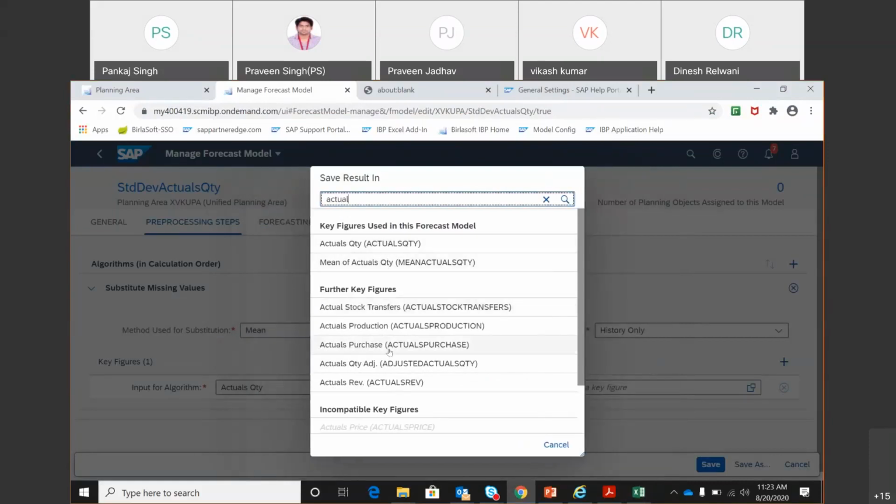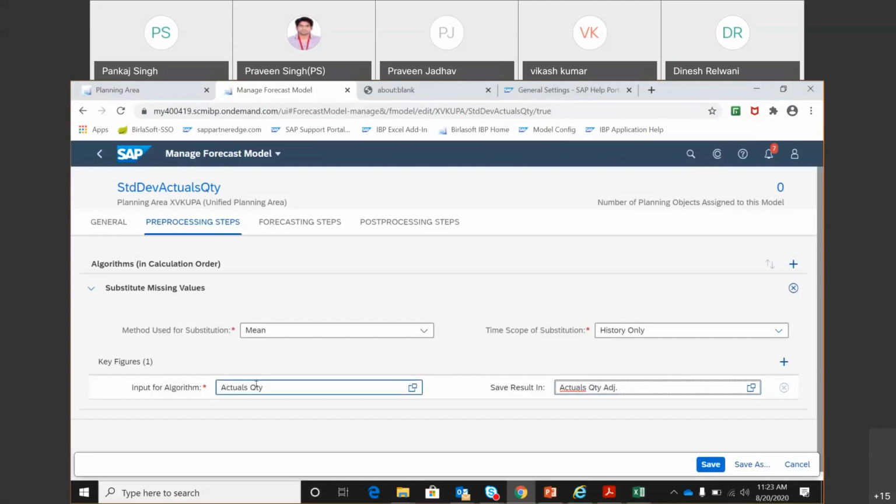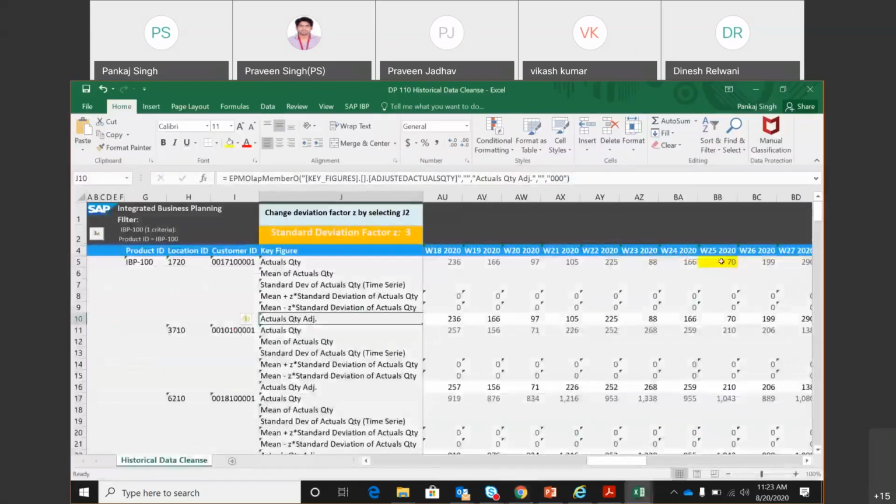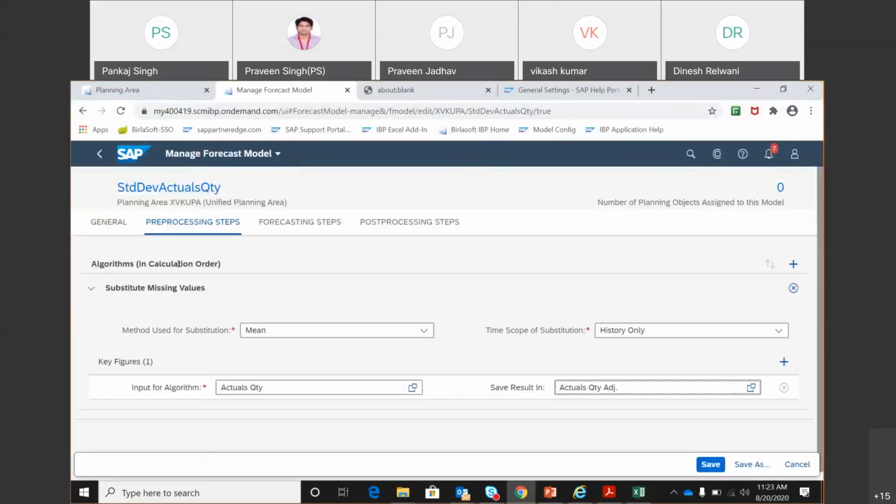Actual quantity adjusted. So what it means is that look at the actual quantity key figure, and if you find any week where the value is missing, calculate the mean of all other buckets' values and put that mean value in the actual quantity adjusted key figure in that bucket. So after we run it, we will still find that this bucket in the actual quantity key figure is still blank, but we will find the value which is the mean of all the other values populated in this key figure. So understood? This is the meaning of the pre-processing step, substitute missing value.